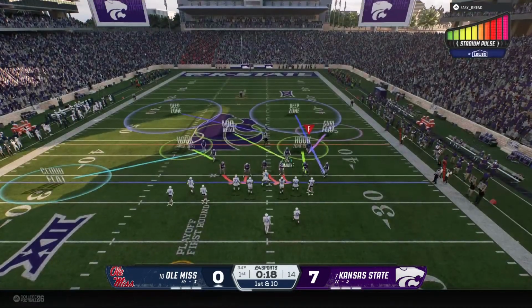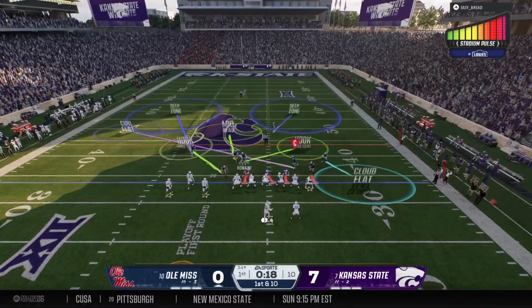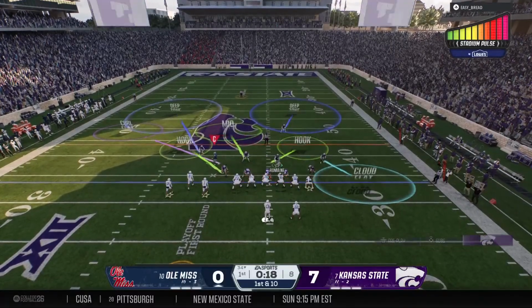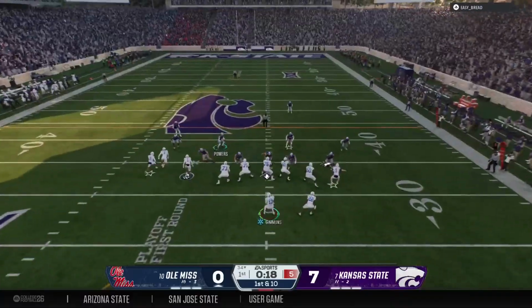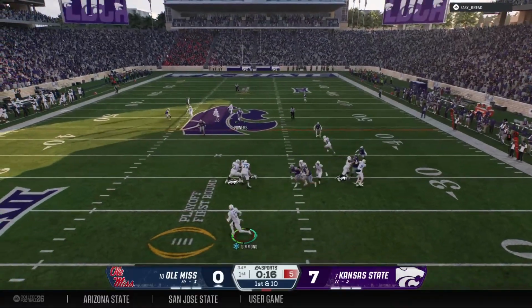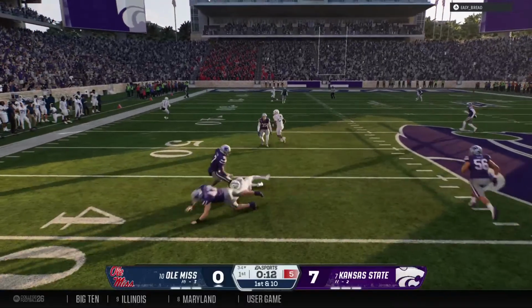The first play of this drive now, they're set up at the 34. Looking to throw it on 1st down. He escapes the pocket. Using his legs here.